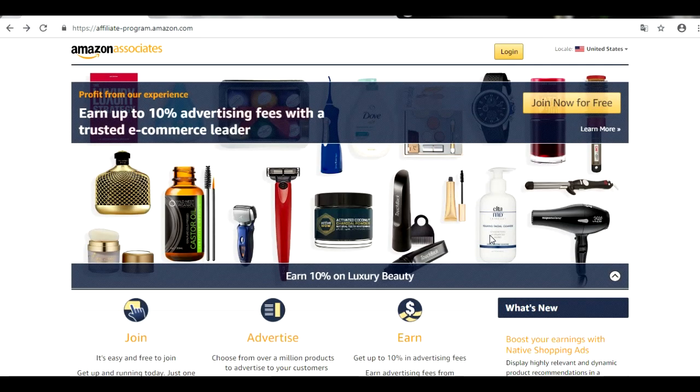All right, ladies and gentlemen, right now we're on the Amazon affiliate website, and I want to show you by easy steps how to make the registration. This is really important because you must make the registration really carefully and correctly. So what does it mean, guys? All the information which you provide should be correct, because it will give you more chances to receive this work. But you will get it 100% just by going through my tutorial and my instructions, with no doubts. You will get this work.